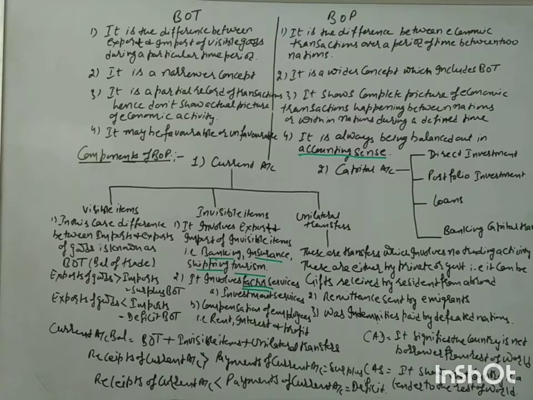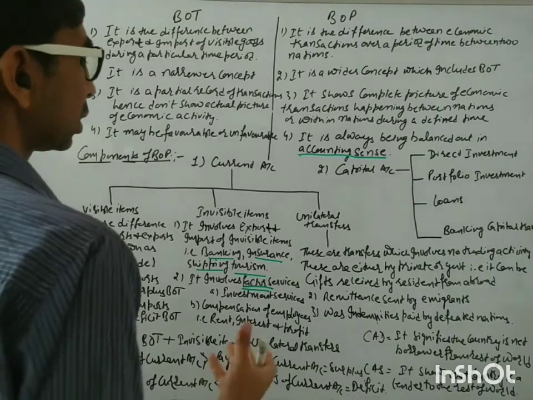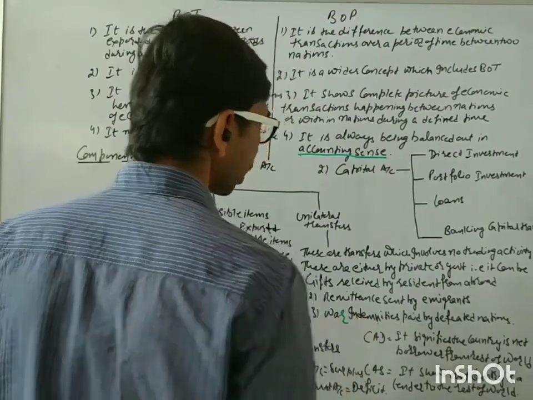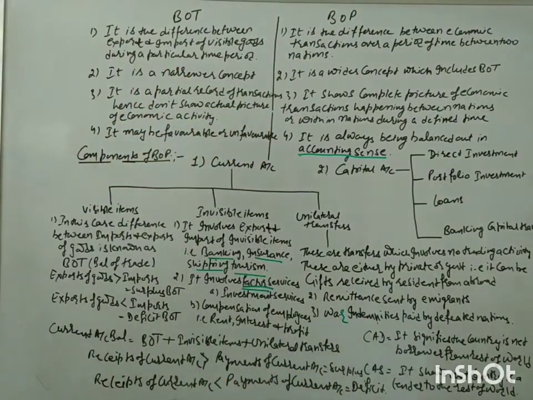The gifts which are being sent by the residents from other countries, that is also coming under the definition of unilateral transfers. War indemnities. Okay, war indemnities means if some nation has been defeated in war, then whatever losses the other nation, the winning nation, has suffered, they will recover from the defeated country.